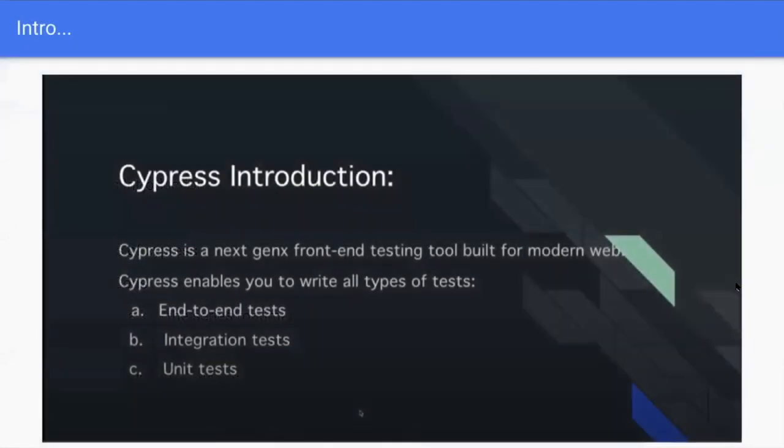Okay, so let's come to the Cypress introduction. Cypress is a next generation front-end testing tool built for the modern web. Why do I say modern web? These days, all the companies and developments are happening in React, Vue.js, and AngularJS. So Cypress is most suitable for JavaScript development frameworks, and it enables us to write all types of tests: end-to-end, integration, and unit tests. It's not only for front-end testing; developers can use it for unit testing as well.